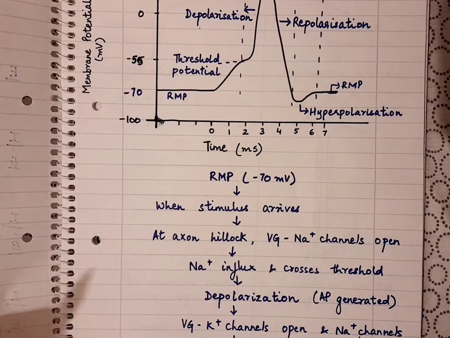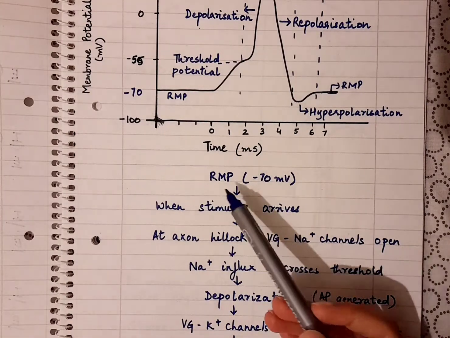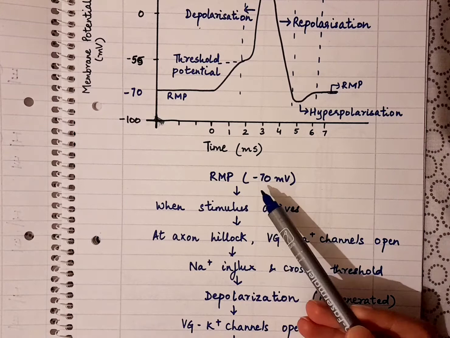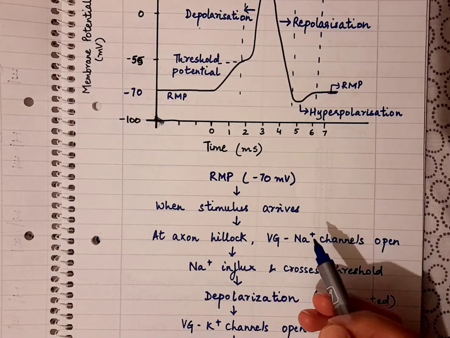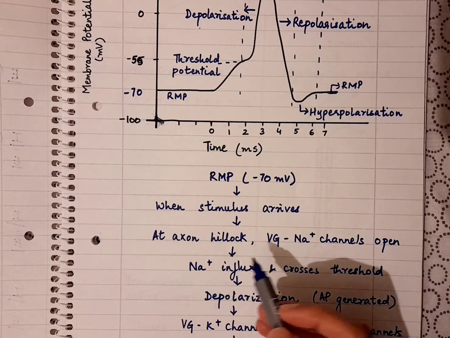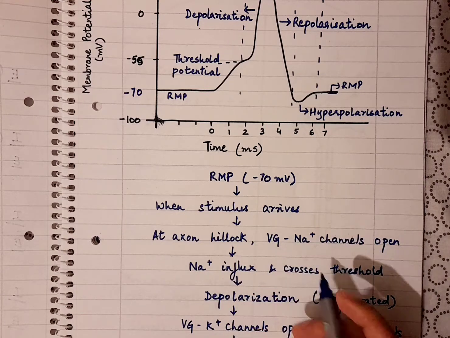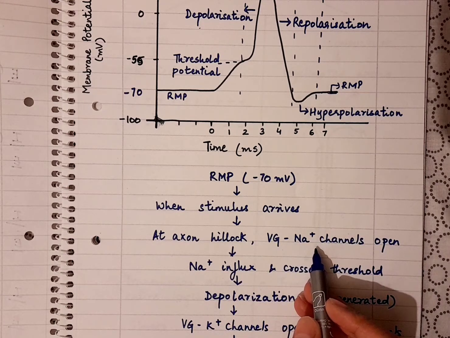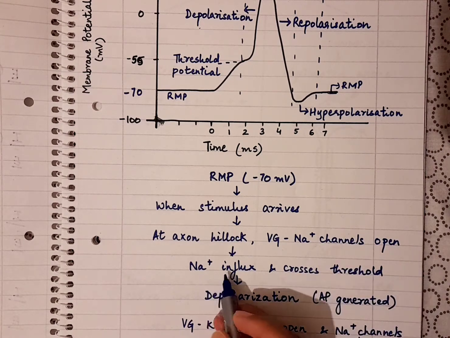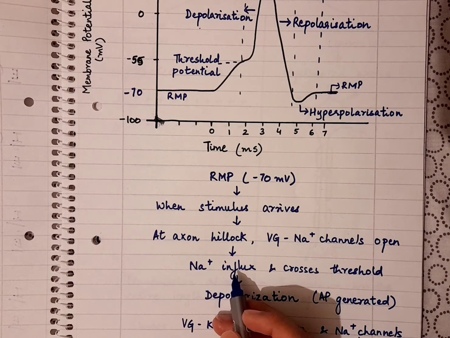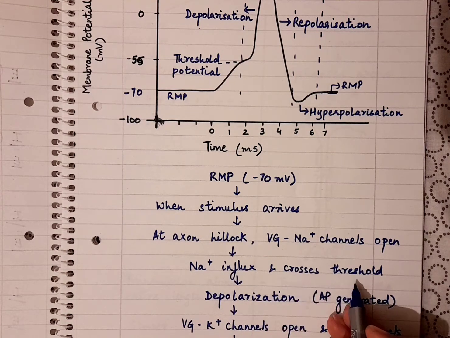simple flow chart now. We have the resting membrane potential, which is at minus 70 millivolts. When the stimulus arrives at the neuron, at the axon hillock there will be opening of the voltage gated sodium channels. Sodium ions will come inside the cell, so there will be sodium influx, and they will cross the threshold.